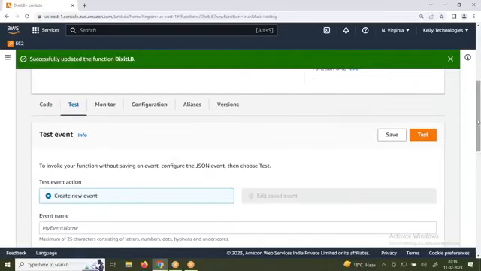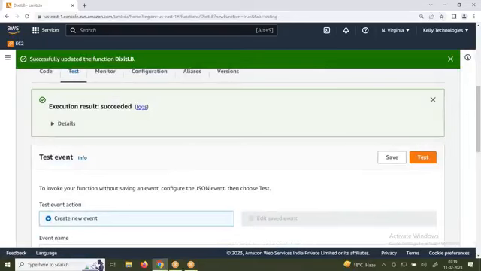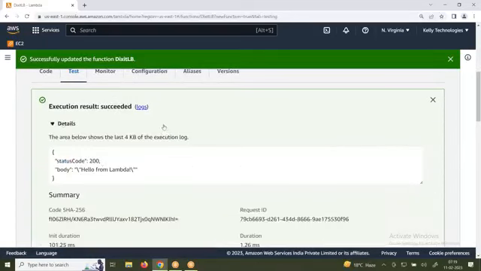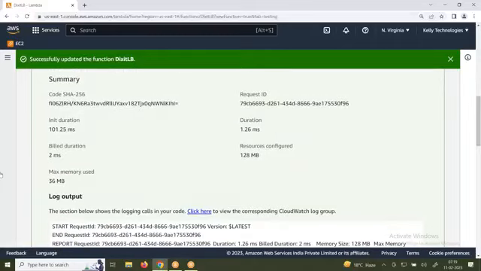Now I want to test. When you click on test, you have an option called test. If you open this one, the body says it has executed, and it has written 200, HTTP body status. You see here, it will clearly come up and say initiate. When you run a lambda function, the lambda function has to be created first. To create, it took 100 milliseconds, that is 0.1 second.